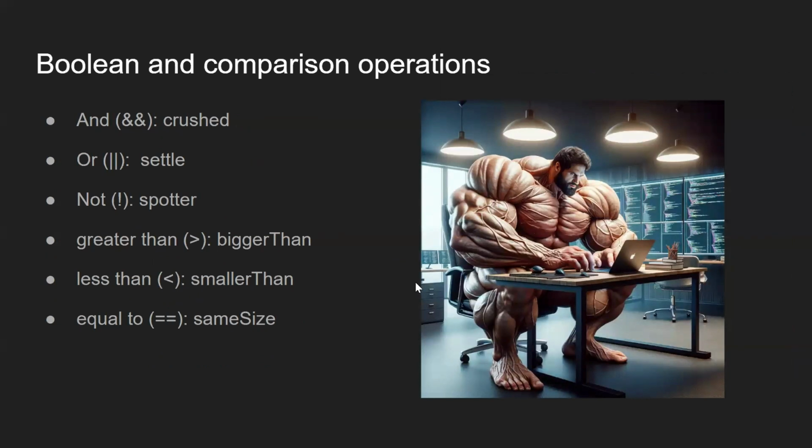So we have all the appropriate Boolean and comparison operations like and, or, not, and then greater than, less than, or equal to. But we gave them names that fit with the bencher theme of our language. So and is crushed, because if the weight crushes you and you're a really good lifter, you can work through that. Or is settle: if you fail on something, you'll settle for what you actually can succeed at. You're weak, so you're settling. Not is spotter, because a spotter will be able to prevent you from failing if you do fail, but also if you do succeed, the spotter was useless, and so you're actually technically weak, because you should have just known that you would succeed. So we have that as not.